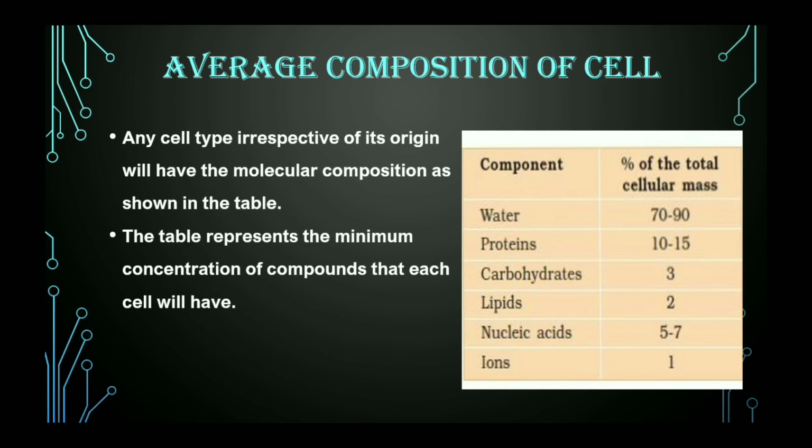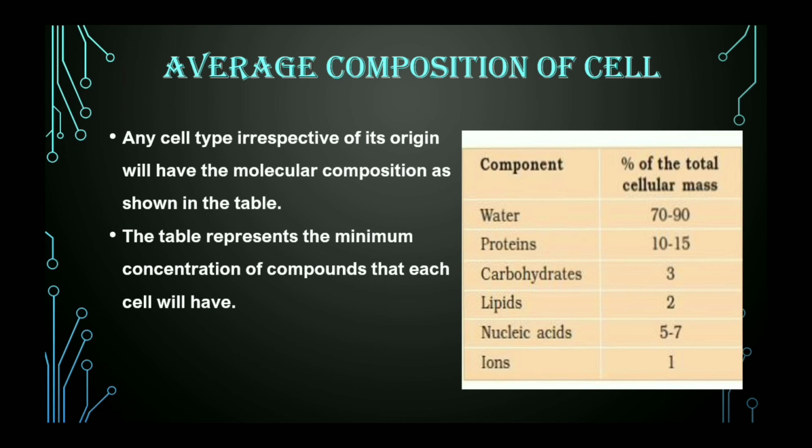As you can see, any cell type requires 70 to 90% of water so as to maintain the hydration as well as moisturization of the cell. Proteins 10 to 15%, carbohydrates 3%, lipids 2%, nucleic acid 5 to 7% and ions 1%.